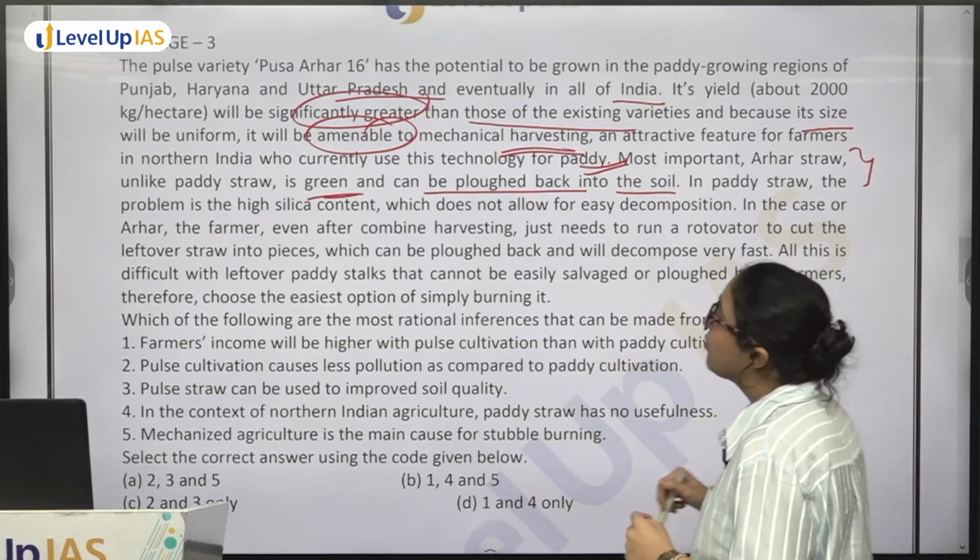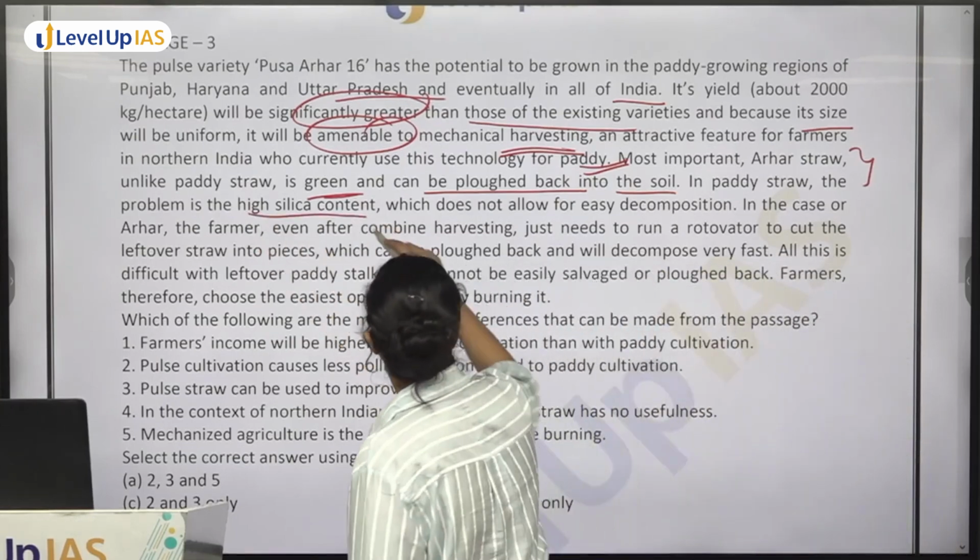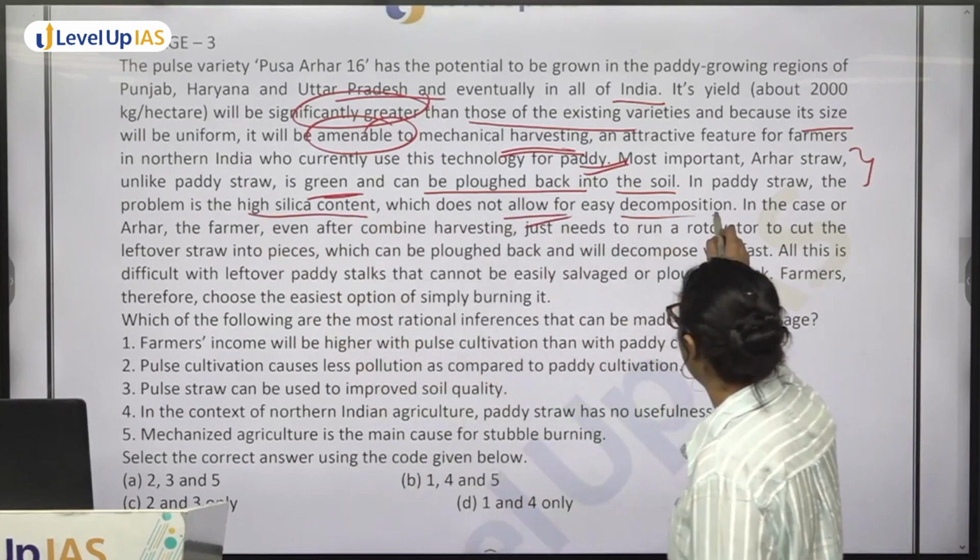In paddy straw, problem is high silica content which does not allow for easy decomposition.